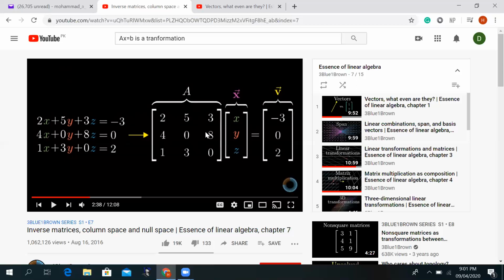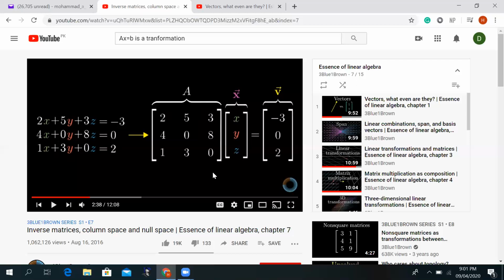Okay. A is a coefficient matrix. And you can see this 2 is coming from here, 5 is coming from here, 3, 4, 0, 8, 1, 3, 0. So all these are coefficients of these numbers. And x, y, z, this is also a vector.